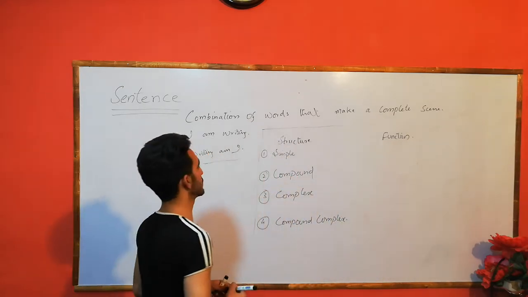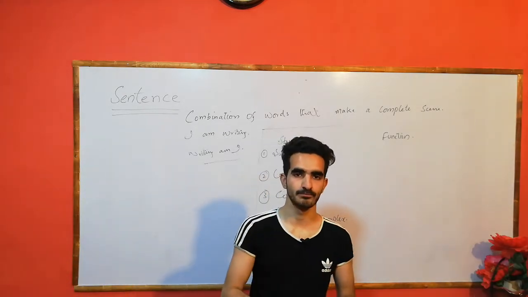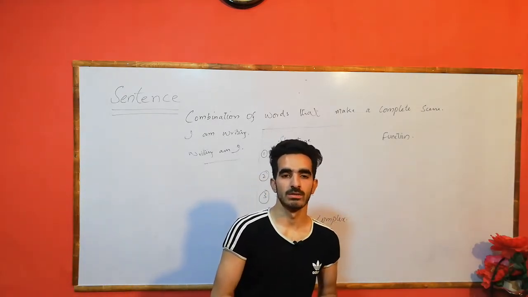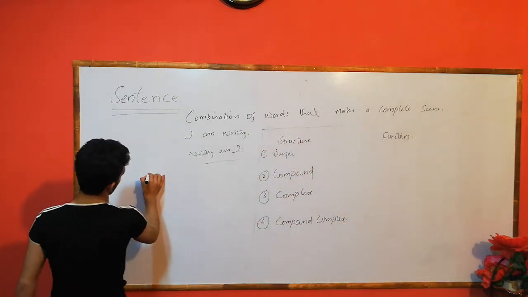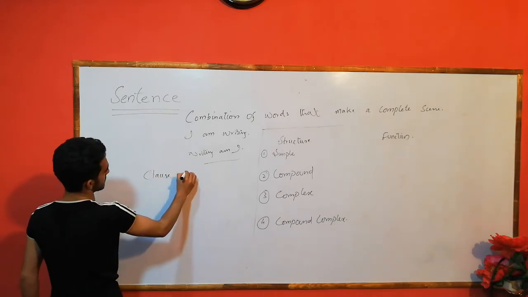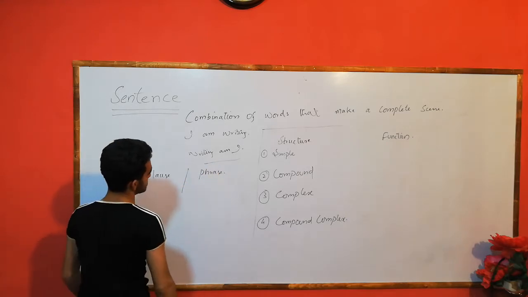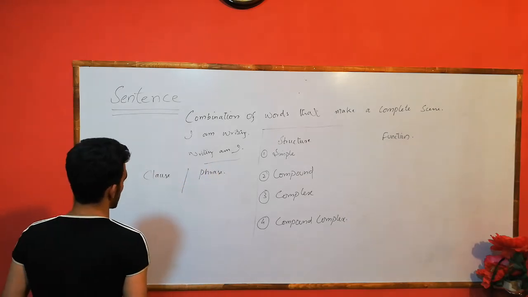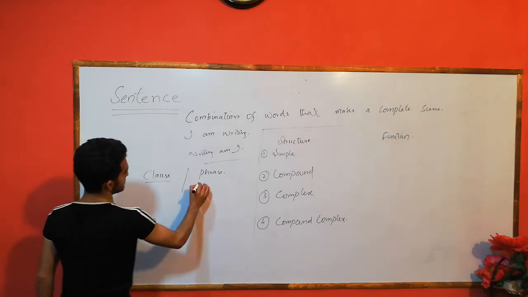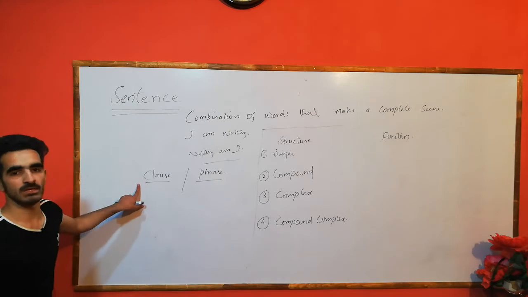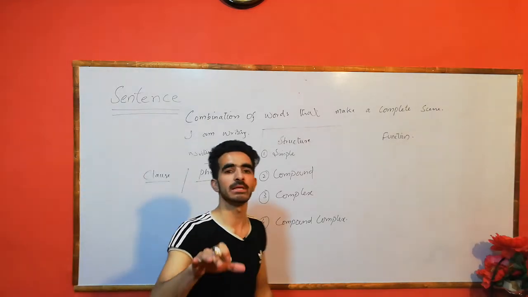Now, what is a simple sentence? A simple sentence consists of an independent clause. Here comes the point of clause and phrase. A clause is a combination of words with a meaningful sound, a complete sense.